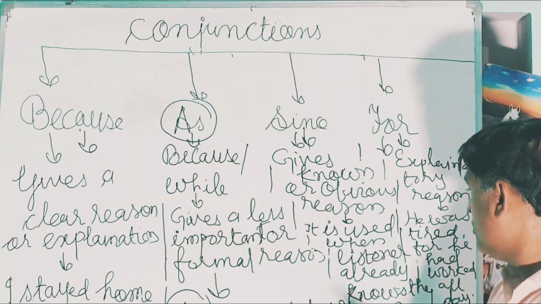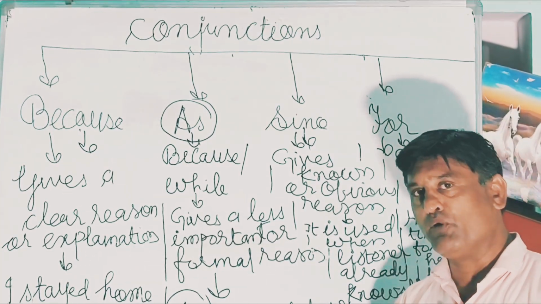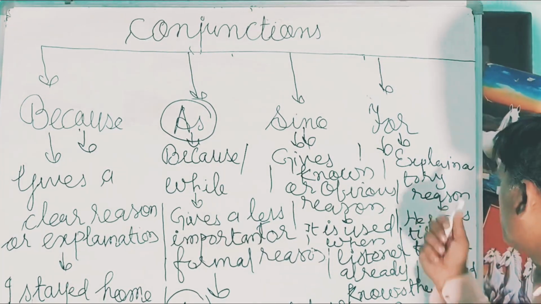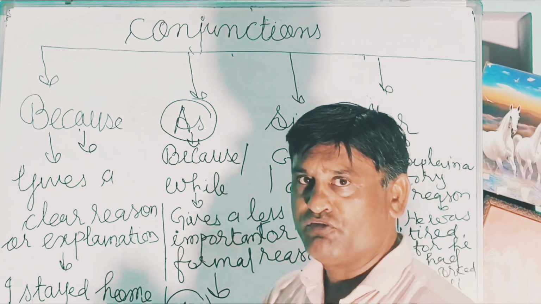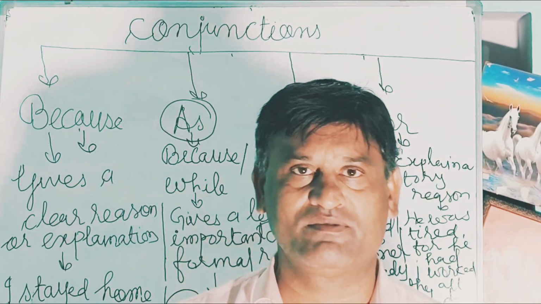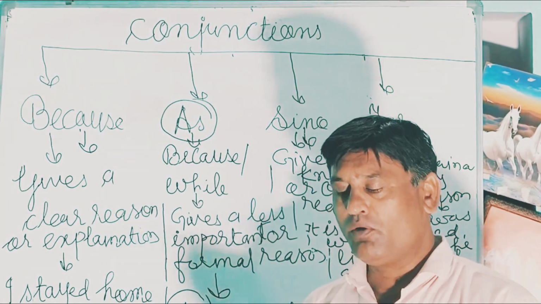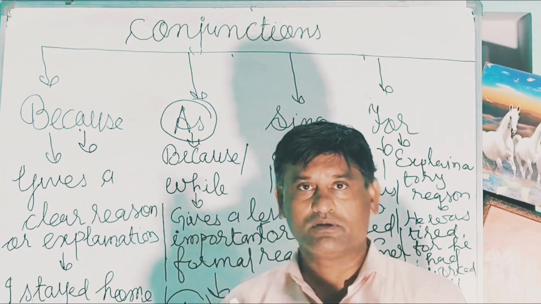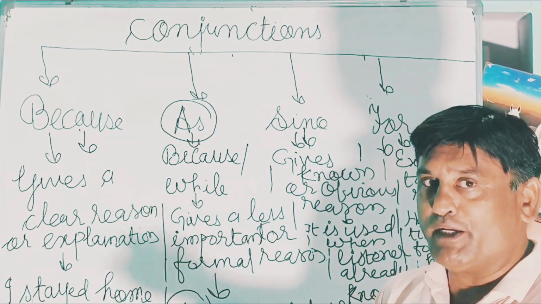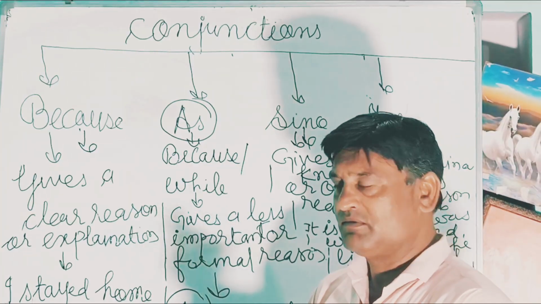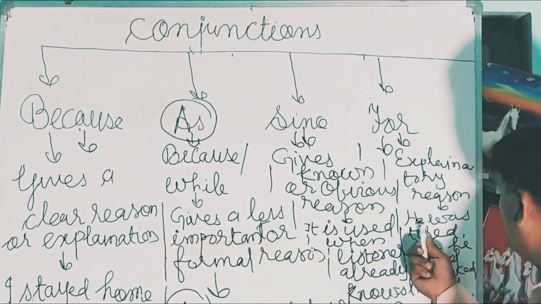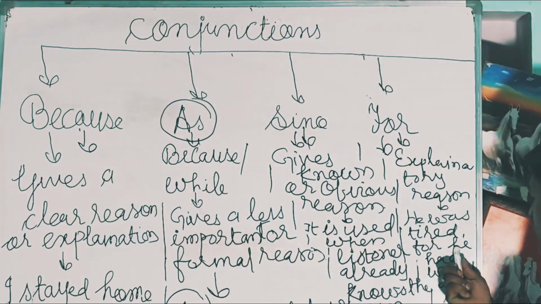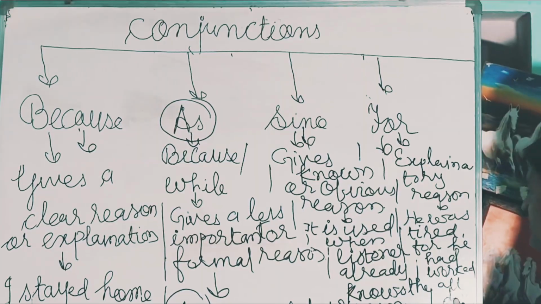Then we come to for. It is used for explanatory reason, when we explain the reason. Here the emphasis is more on the explanation than the reason. Let us understand: He was tired, for he had worked all day.